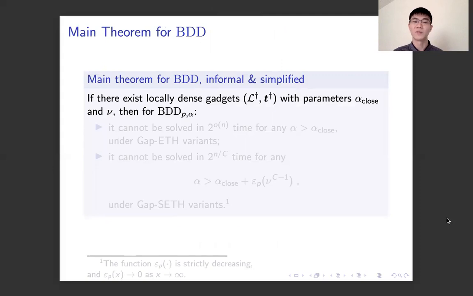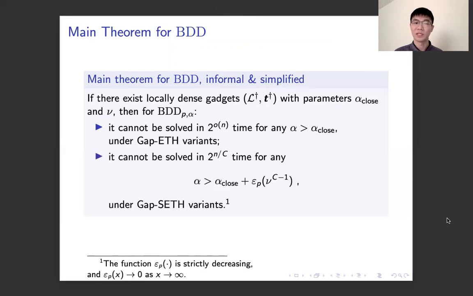Our main theorem for the BDD problem transforms a locally dense gadget into a hardness result for BDD. In particular, if there exist locally dense gadgets L dagger, T dagger with parameters alpha close and nu, then for the BDD problem, we show that it cannot be solved in time 2 to the little o of n for any alpha that is at least alpha close under gap ETH variants. Here, whether we have randomized or non-uniform gap ETH depends on whether our gadget can be constructed efficiently.